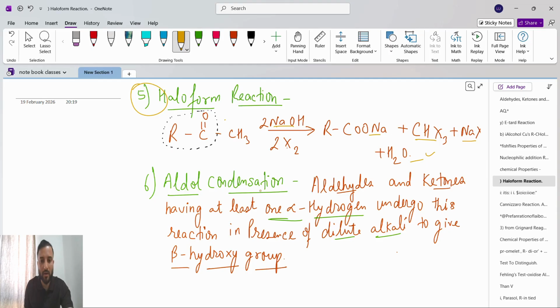Now aldol condensation, guys. Aldol condensation is very easy, very interesting and very important. It means either aldehydes or ketones having at least one alpha hydrogen.